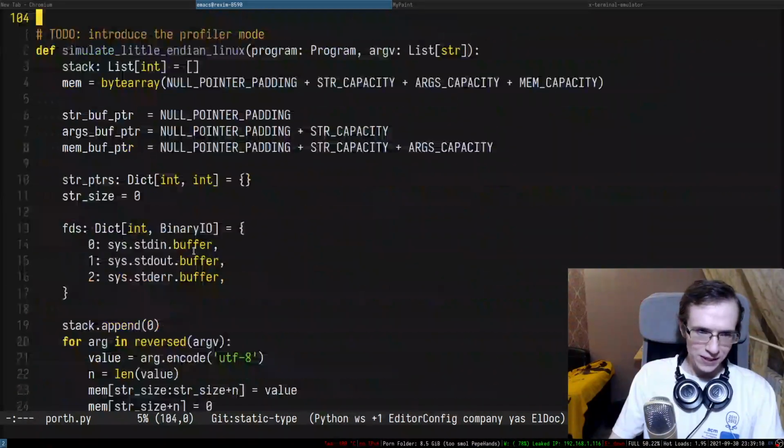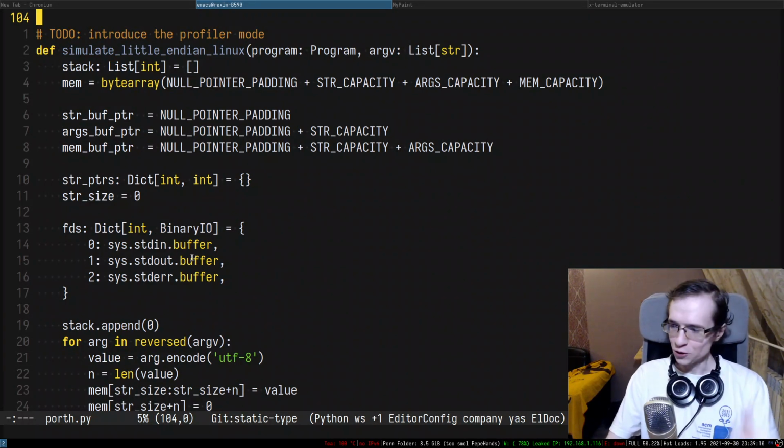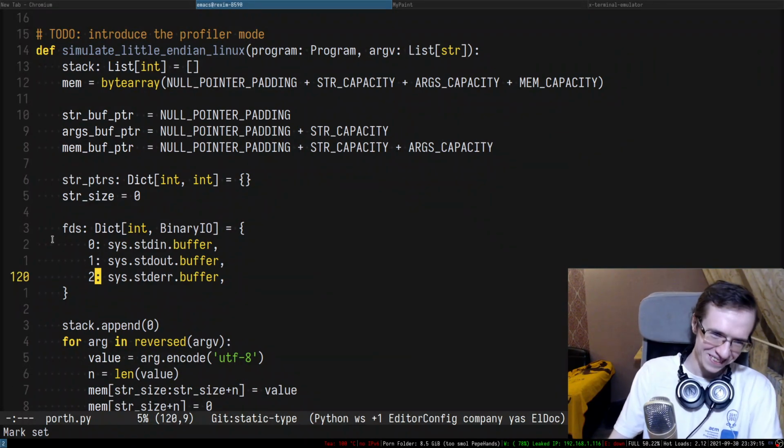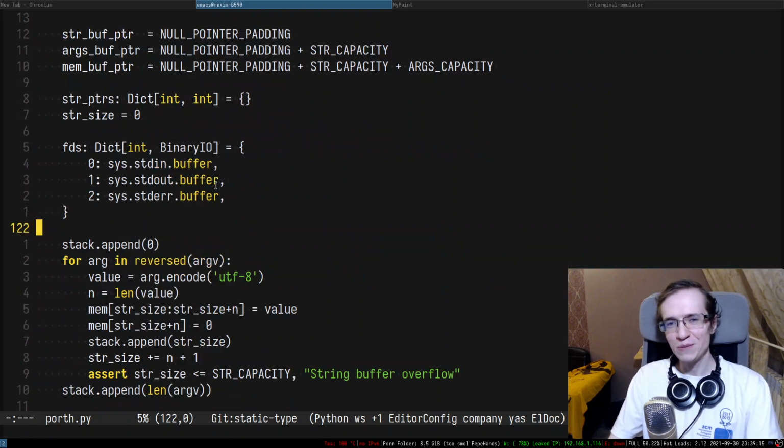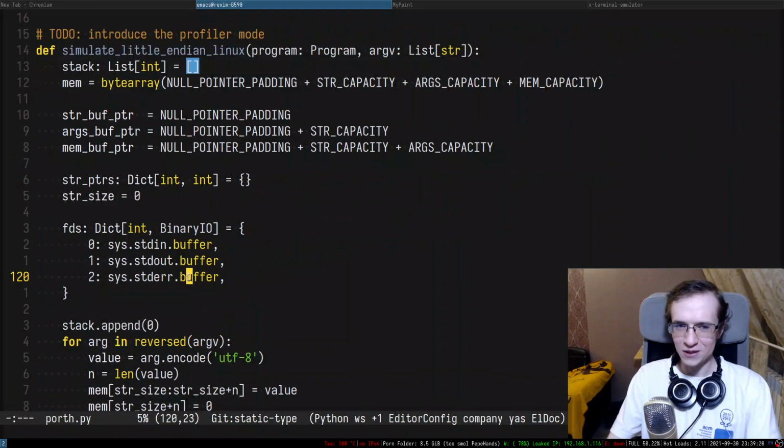Gia, what's up? Hi. We're simulating the Linux kernel in Python. How about that? Here is the file descriptor table. We have memory and stuff like that. So we have syscalls, and yeah, it's pretty cool.